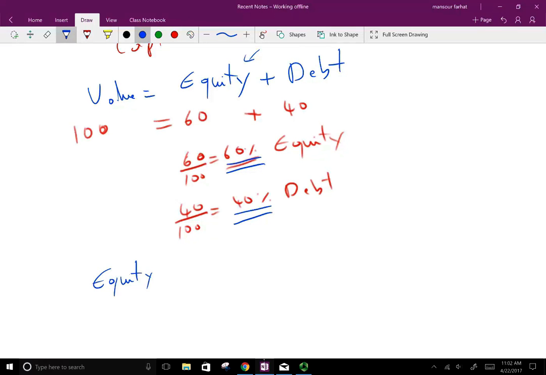How much is the market capitalization of the company? What we do is we take the number of shares outstanding, and we multiply them by the price of the share.